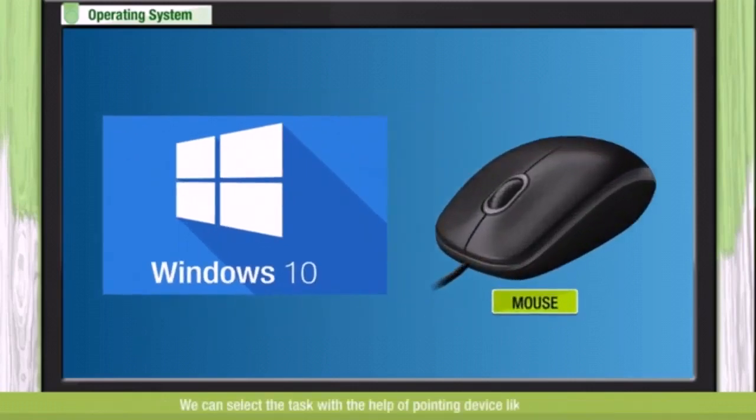So we can select the task with the help of a pointing device like a mouse. We can work with Windows 10 with the help of the mouse. And also we can perform multiple tasks at the same time. And so now Microsoft Windows is the popular operating system.